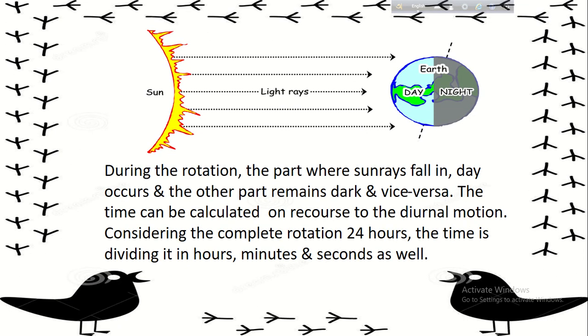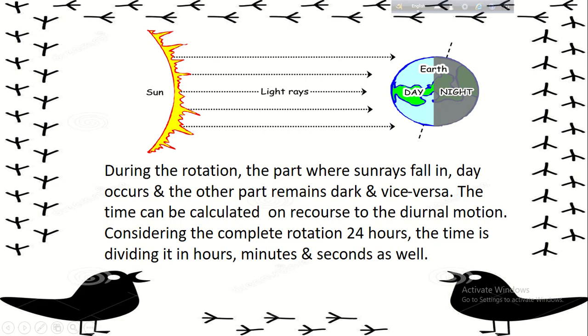So dear learners, hope that you have understood the rotation and revolution. Now follow: the time for one complete rotation of the Earth is known as diurnal motion, and it is also known as the solar day. The day and night occur due to the diurnal motion of Earth, and the Earth possesses no light itself, it gets illuminated by the sunshine.